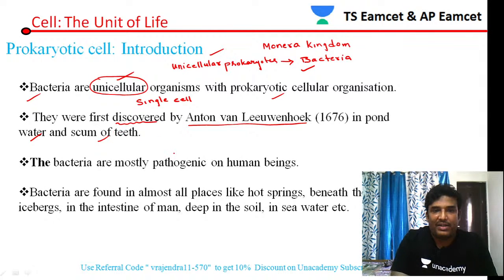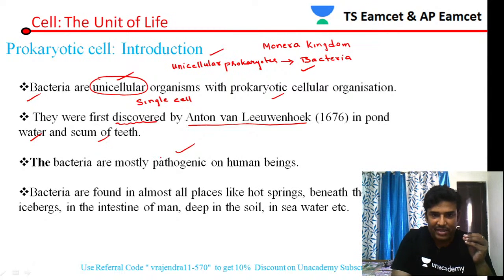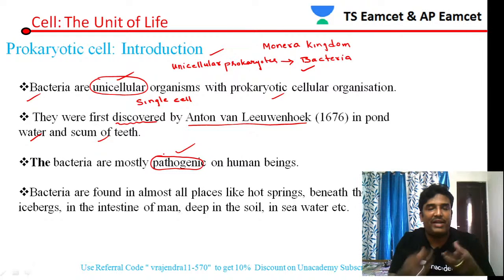Bacteria mostly are pathogenic. The majority of members of bacteria are pathogenic to humans. What is the meaning of the term pathogenic? These bacteria cause diseases. That is the reason they are called pathogenic organisms. Bacteria which cause diseases are called pathogenic.